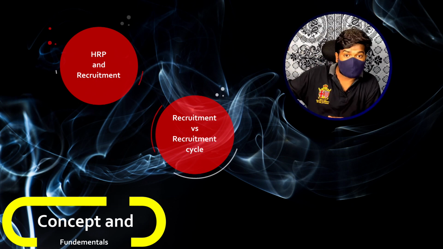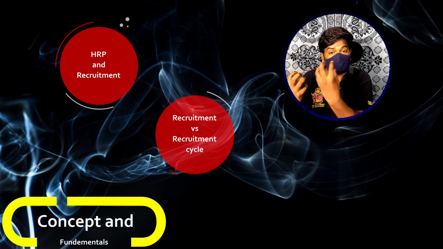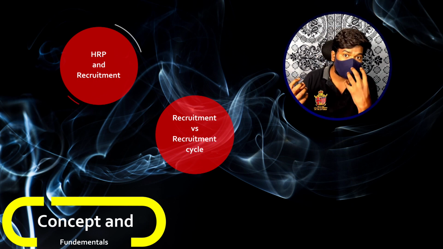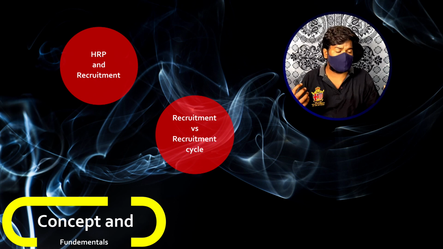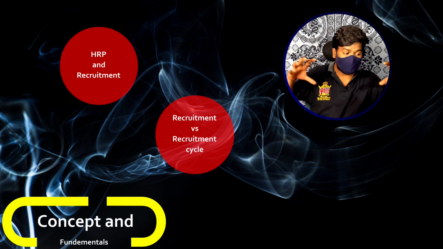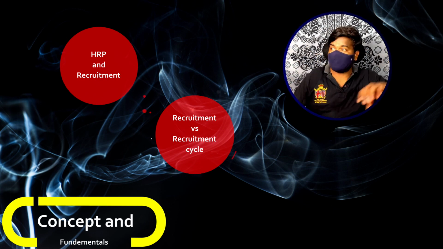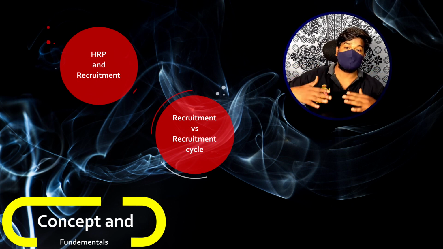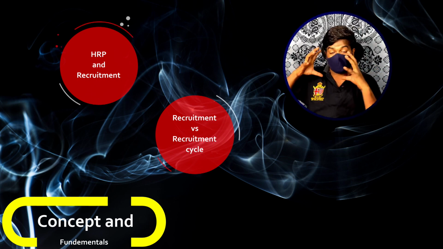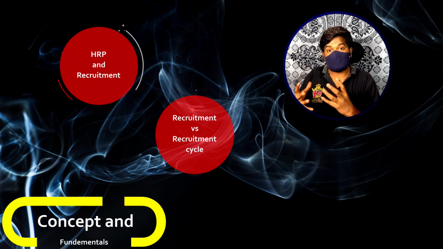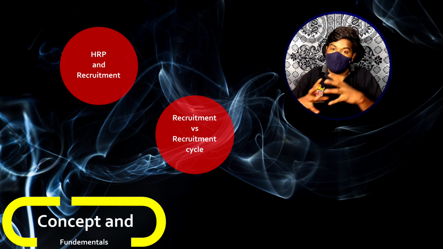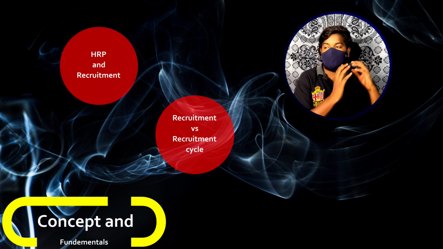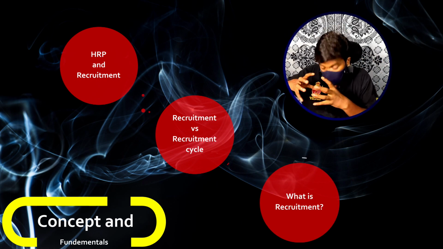We have human resource planning, then we have recruitment, then we have selection. And once the candidates are selected, we place them in the organization by assigning them roles, responsibilities, or jobs and all these things. So this entire process is generally referred to as the recruitment cycle. Now, recruitment in particular is a part of the recruitment cycle. Okay, don't get confused between recruitment and recruitment cycle. Now let's look at recruitment in particular.